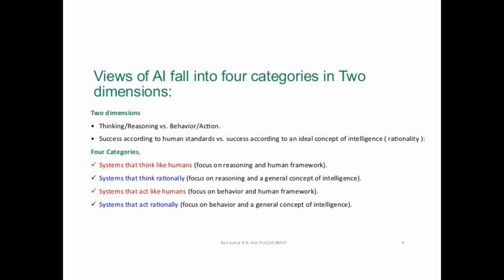Okay, what are those dimensions? Thinking or reasoning versus behavior. Another dimension is success according to human standards versus success according to an ideal concept of intelligence, that means rationality. So here the eight definitions are divided into two dimensions. One is thinking versus behavior.